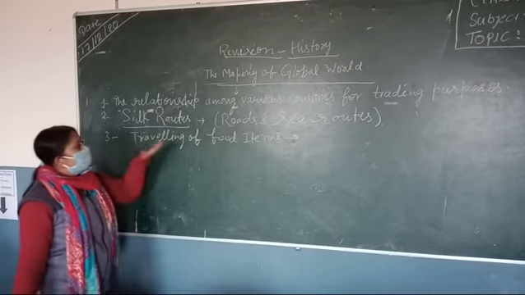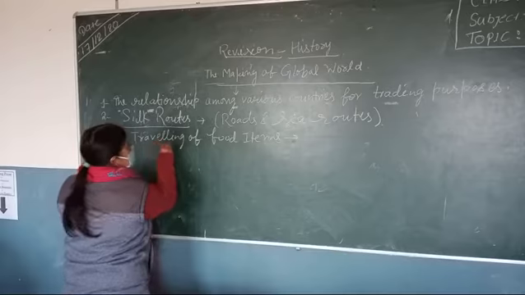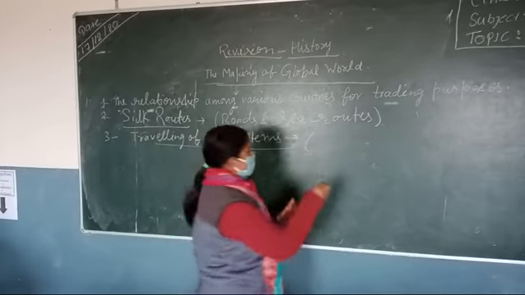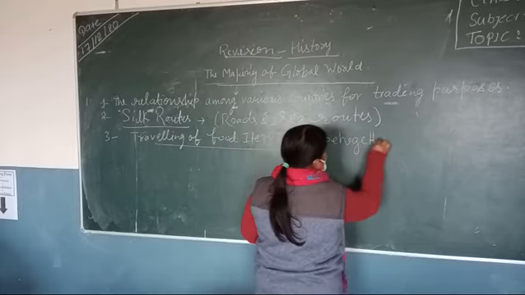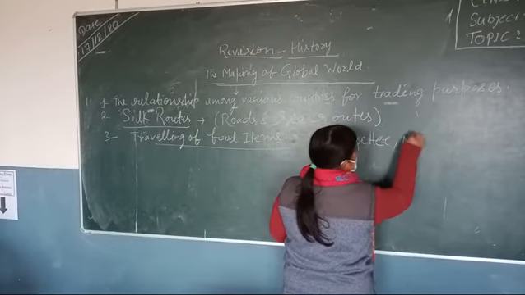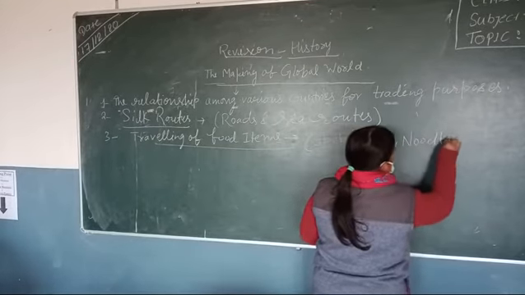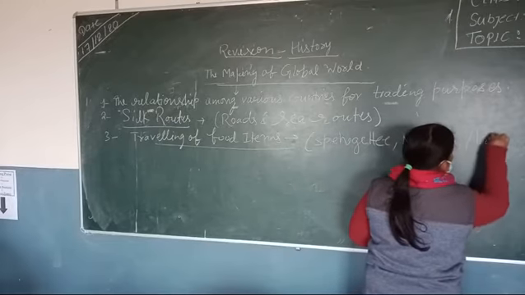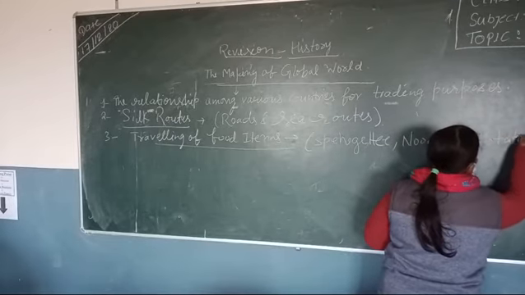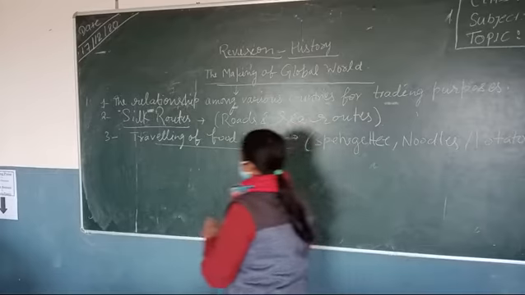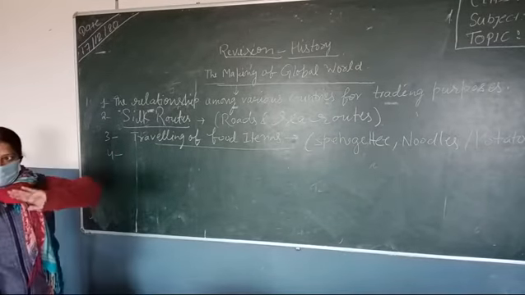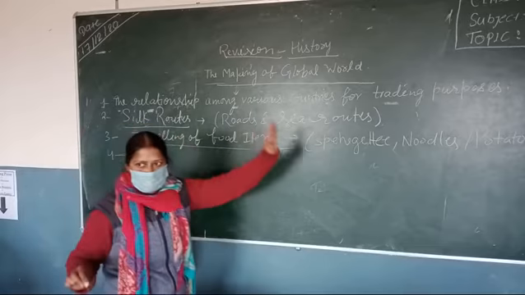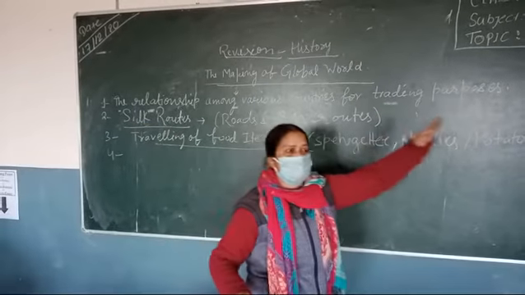Now, how the food travels. You know the example of spaghetti, noodles you can say, and the other thing, potatoes also. Now, after the food travels, one more thing also travels: disease.